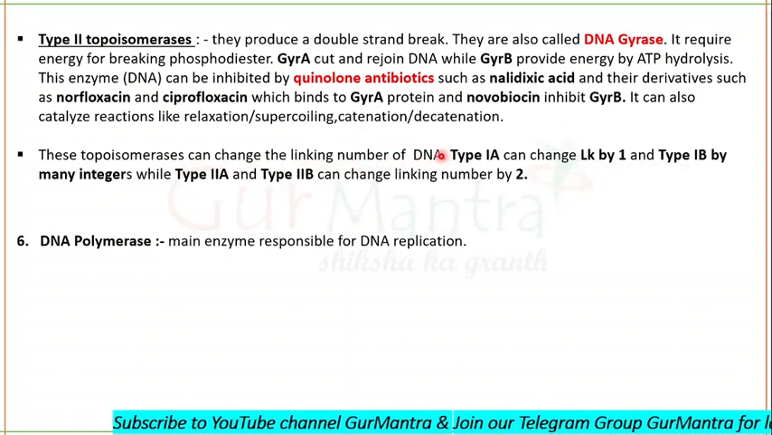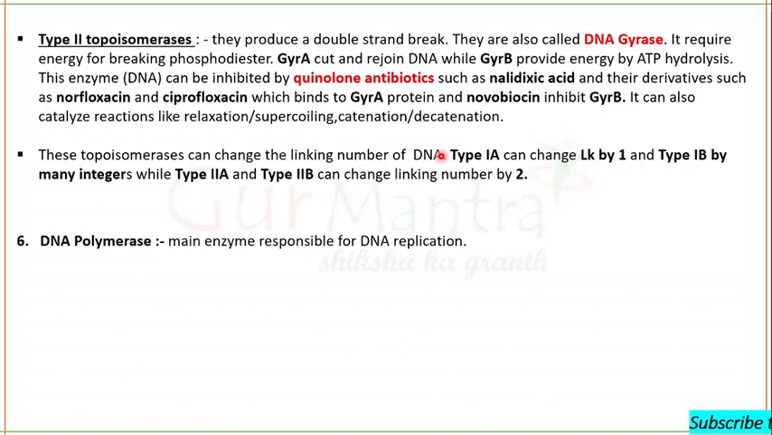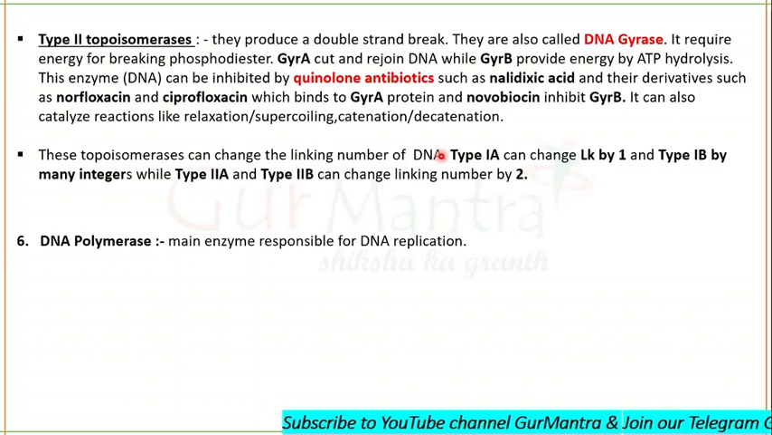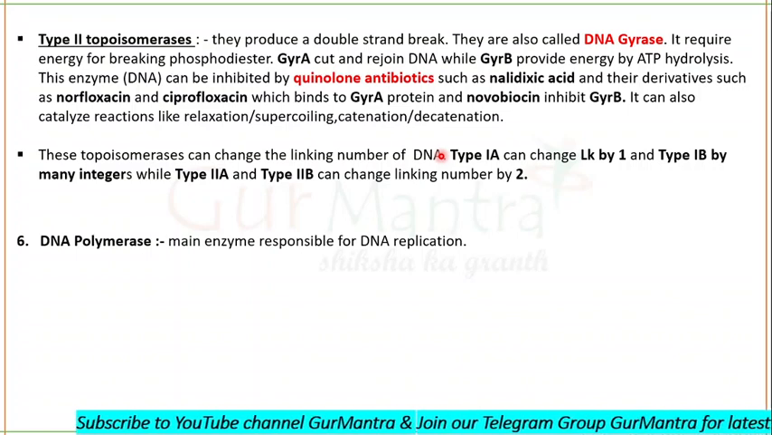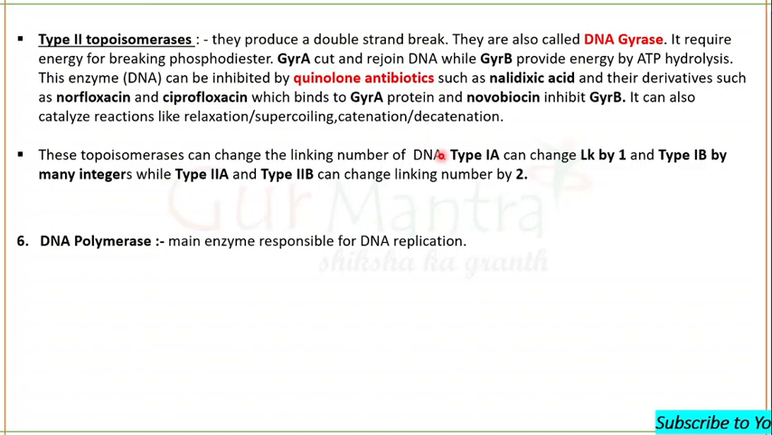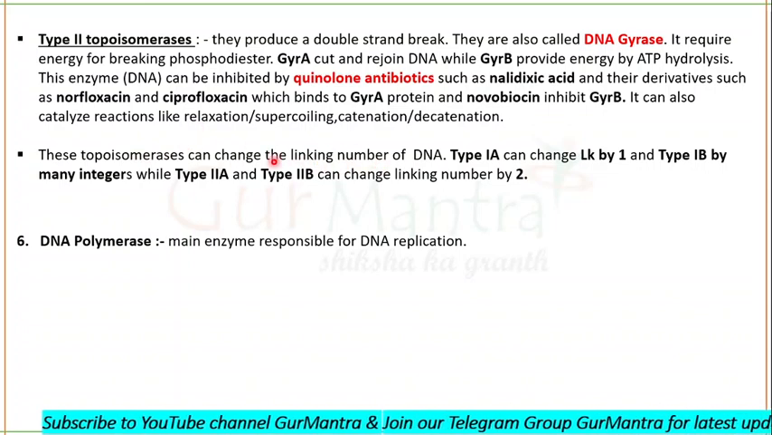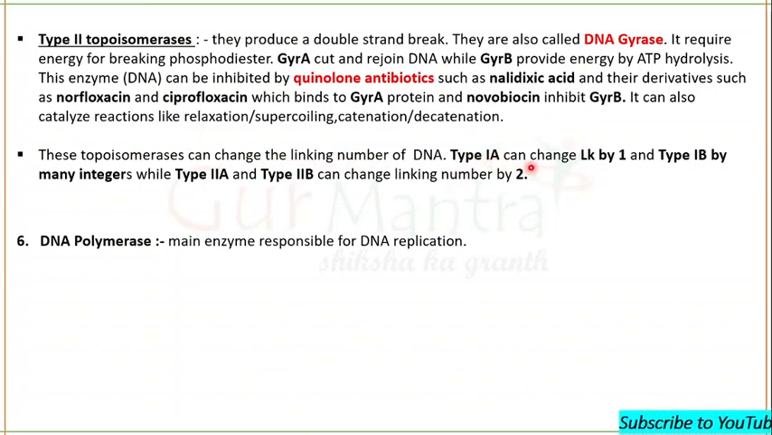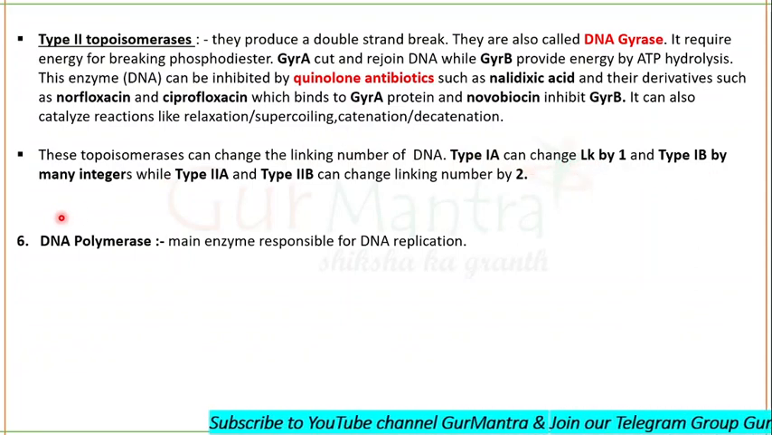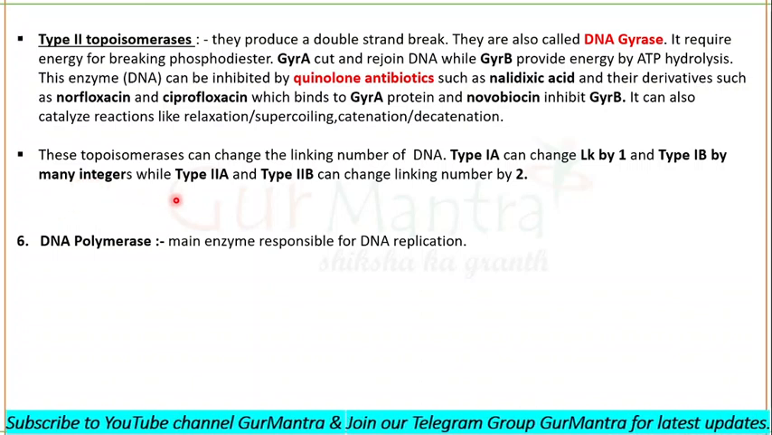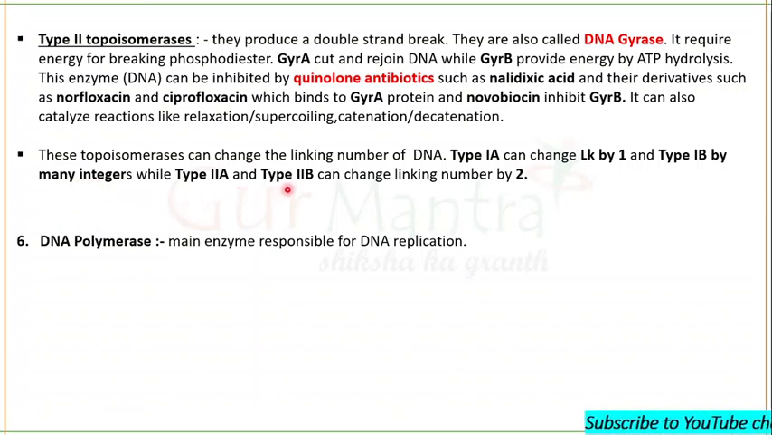If you haven't studied linking number, there is a full playlist of my lectures, so you can watch the video which I have posted before this one. You will get to know about linking number as well. So topoisomerases can relieve the supercoils, so they will definitely be able to change the linking number of DNA. Type 1A can change the linking number by 1, while type 1B can change the linking number by any integer, and both type 2A and type 2B are able to change the linking number only by 2.